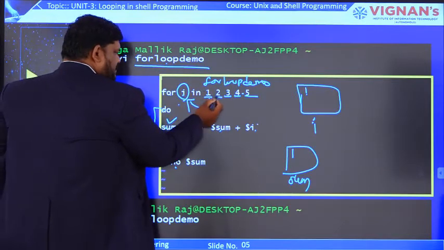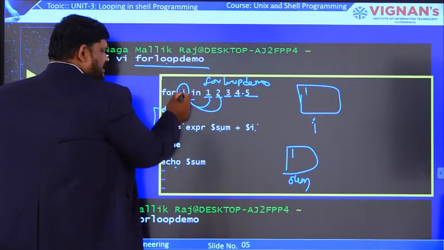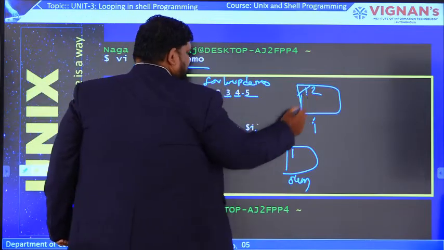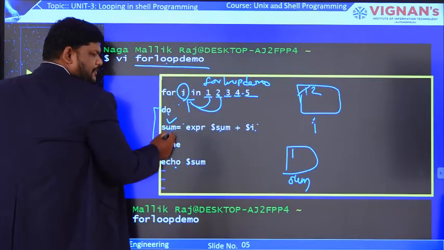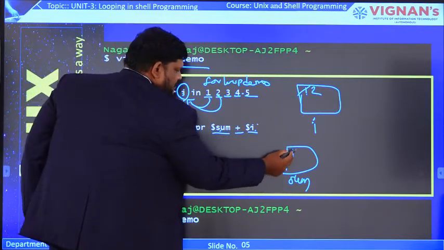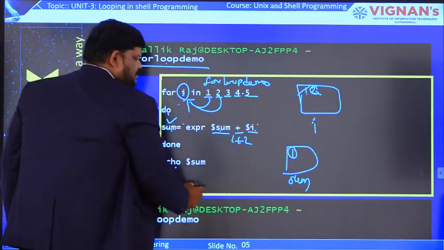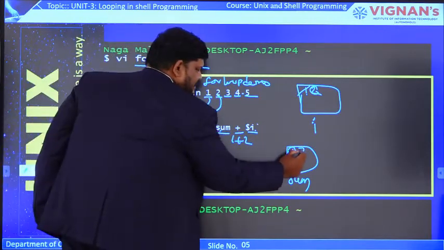Again the loop will repeat and consider the second item. Now 2 is assigned to i, so i contains 2. Again the body of the for loop will execute. Now $sum + $i: $sum is 1, and $i is 2, that means 1 plus 2. So the answer is 3, and 3 is updated.